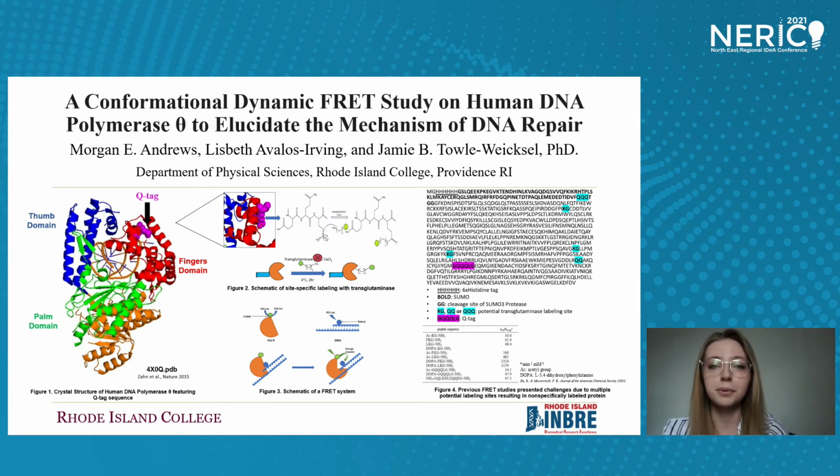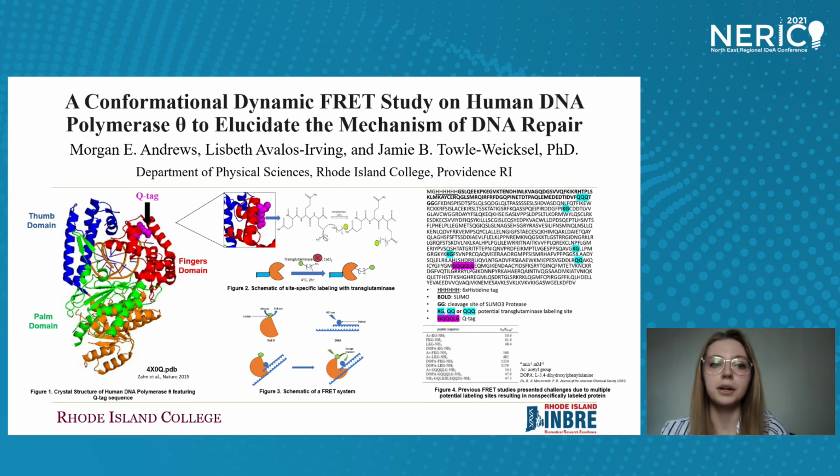We tried to study this mechanism before using FRET techniques by labeling the polymerase itself. Figure 1 shows Pol theta's structure, which contains a DNA-binding thumb domain, a nucleotide-binding fingers domain, and an active site-containing palm domain. Fidelity of the polymerase is determined by Pol theta's mechanism of nucleotide selection and incorporation as the fingers domain moves in a closing manner, aligning the nucleotides with the DNA substrate within the active site. Our previous FRET study sought to site-specifically label the fingers domain of Pol theta, highlighted in purple, using transglutaminase as described in Figure 2. As a reminder, Figure 3 shows how a typical FRET system works.